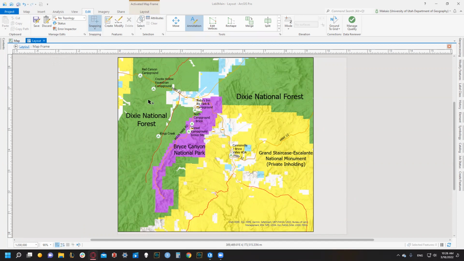Let's check the instructions. So we've zoomed into our study area. We're at the 1 to 200,000. We've got our Dixie National Forest, our Dixie National Forest, our Grand Staircase Escalante, and our Bryce Canyon National Park. So then what is next?